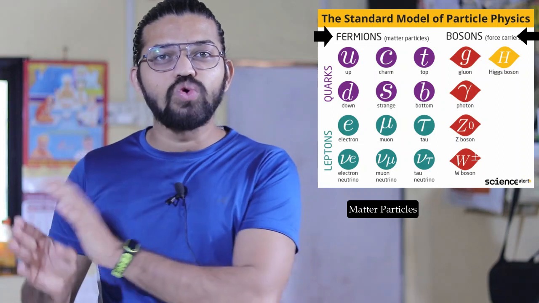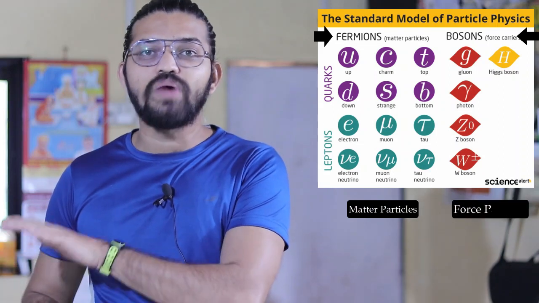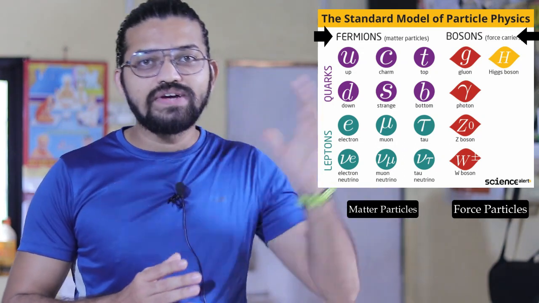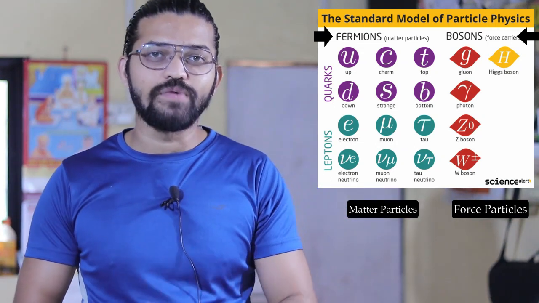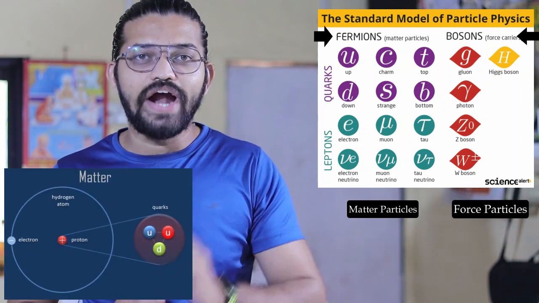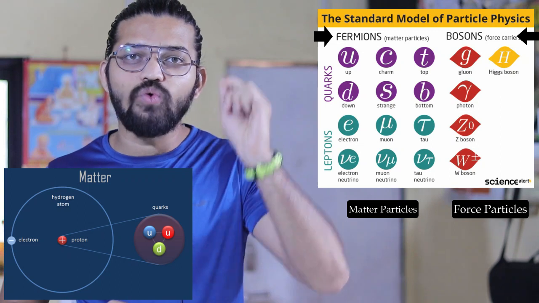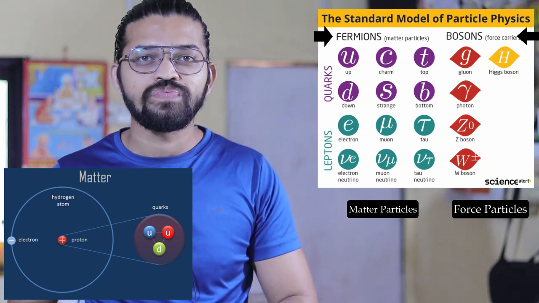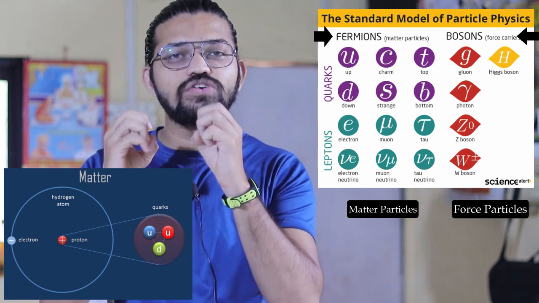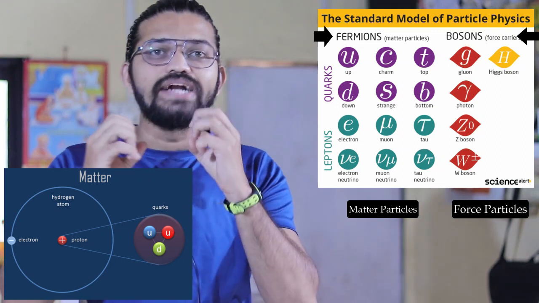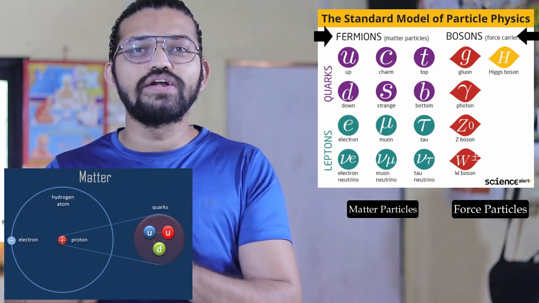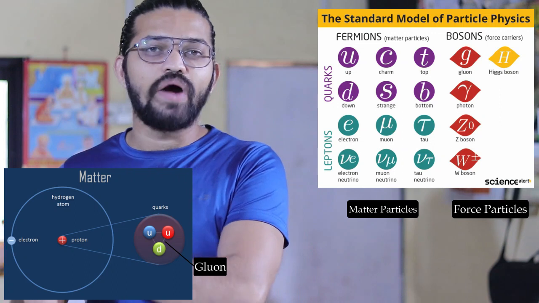Whereas the gauge bosons are the force particles. Let's take the previous example. In our previous example of liquid hydrogen, a proton in the liquid hydrogen consists of two up quarks and one down quark. These are subatomic particles, and they are bound together by force particles.